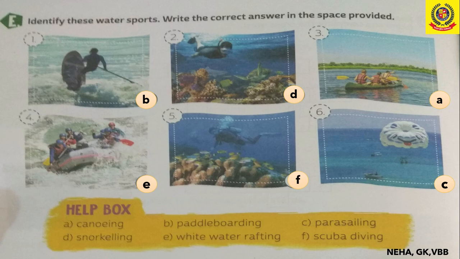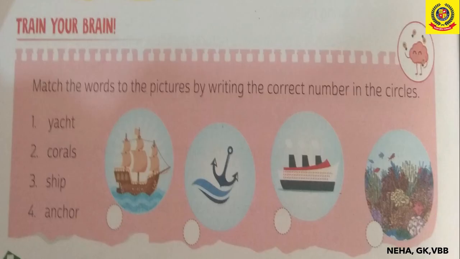Now scuba diving, here the person is using a scuba apparatus, that is an underwater breathing apparatus. So it helps us to go much deeper inside the sea and find any interesting thing which is deep inside the sea. Sixth point, you can see that it is parasailing, that is C. Parasailing is also known as parascending, and it is a sport in which a person wears a parachute that is pulled behind a motorboat, which helps to sail that person. So this is part E.